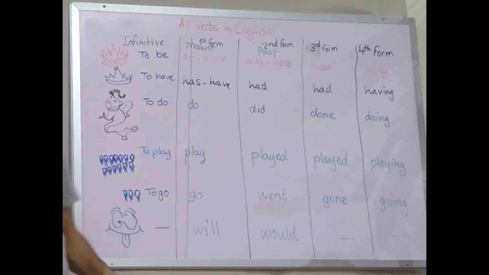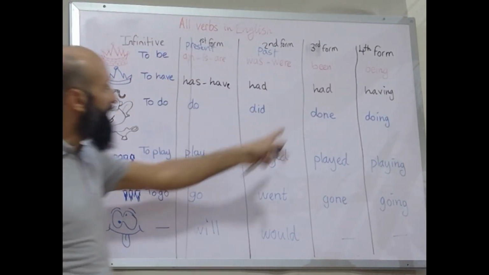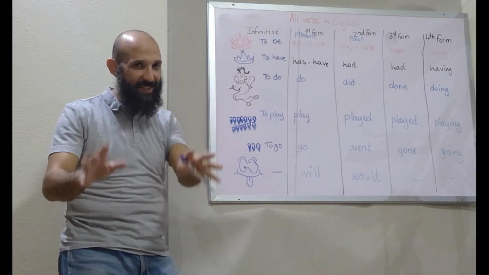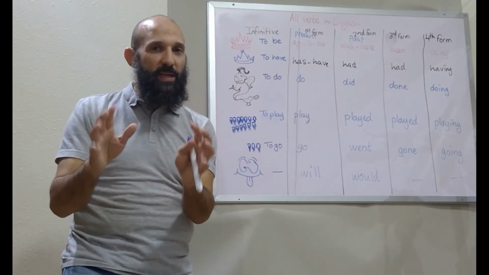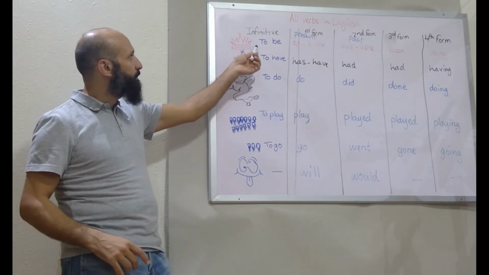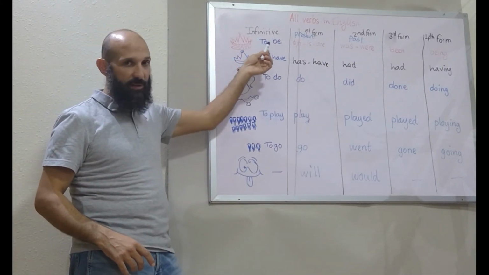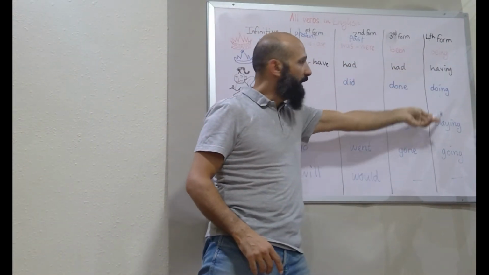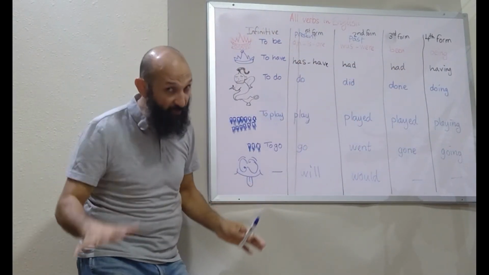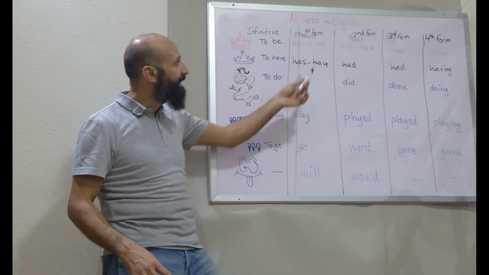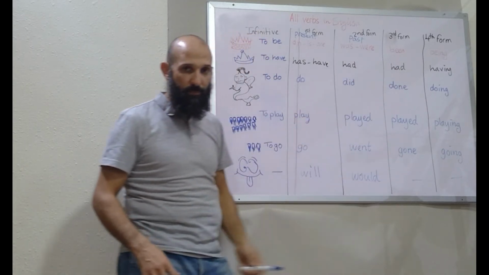The perfect is verb to have plus the third form. Hopefully it's not confusing. I'll say it a bit more slowly. When we talk about the continuous, we talk about verb to be, right? And then the fourth form, ing. When we talk about perfect, however, we talk about verb to have, and then any verb in the third form.